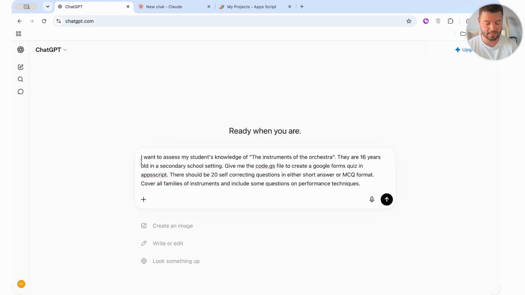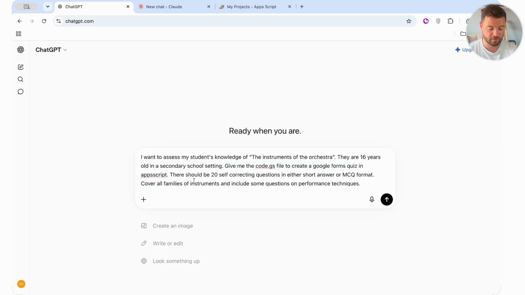So the prompt is, I want to assess my students' knowledge of the instruments of the orchestra. I am a music teacher. They are 16 years old in a secondary school setting. Give me the code.js file to create a Google Forms quiz in Apps Script. This sentence here is probably the most important one you'll need for today. What you put in or around either side of the sentence will get you the specific quiz that you desire.